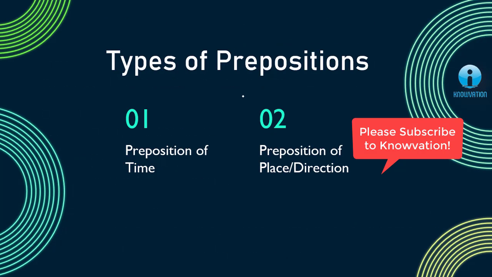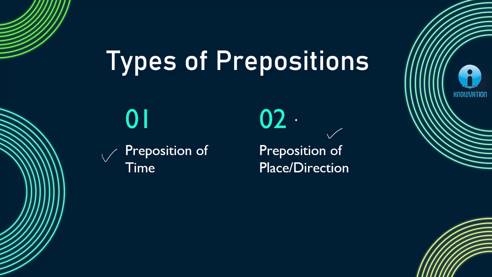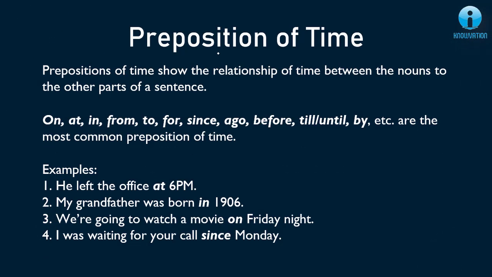So there are 2 important types of prepositions. First is the preposition of time. Second is the preposition of place or direction. So हम इन दोनों को in depth अब पढ़ेंगे और इनके examples भी देखेंगे. उसके बाद we'll do some important questions. So let's start. First we'll see preposition of time.